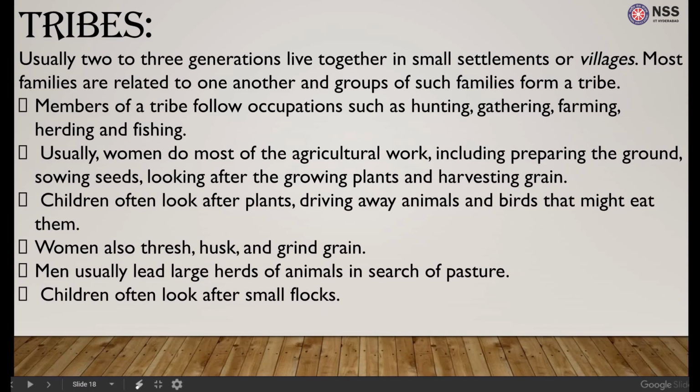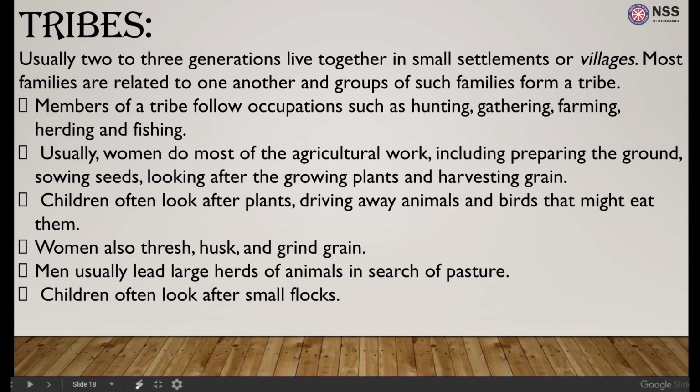What are tribes? Two to three generations of farmers and herders live together in small settlements or villages. Most families are related to one another, and groups of such families form a tribe. Members of one tribe follow similar occupations like hunting, gathering, farming, herding, and fishing.